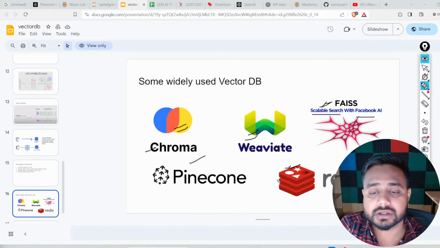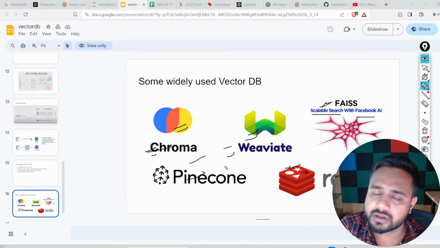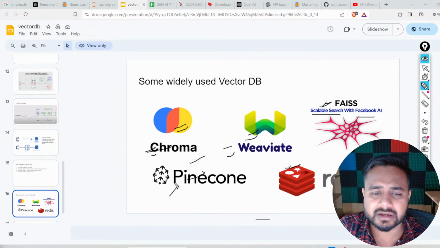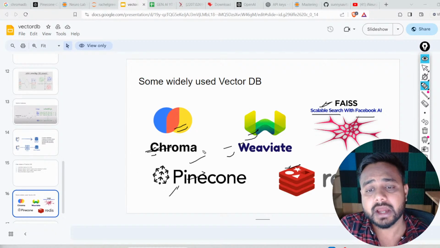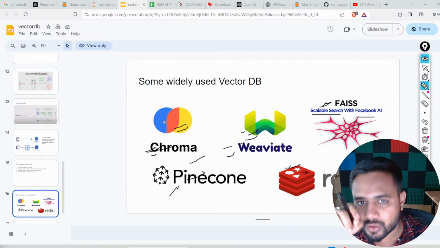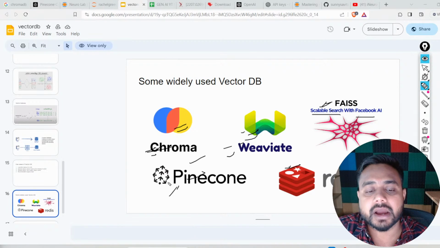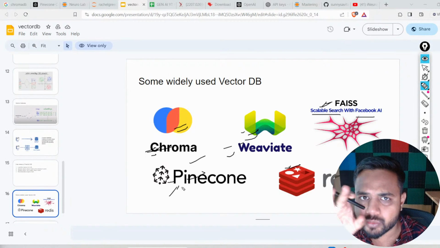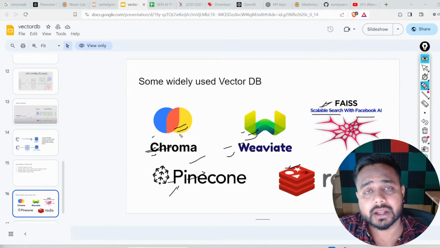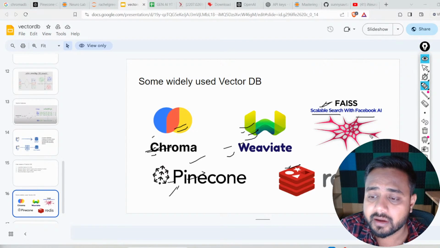Now we are going to use Pinecone and ChromaDB, and I will show you Weaviate also, but not in today's session. Later on, after Chroma and Pinecone. In today's class, first I will start with Pinecone because it is a little simpler compared to ChromaDB and Weaviate. ChromaDB and Weaviate are a little harder to configure, not tough actually, but compared to Pinecone a little harder. So first we'll start with Pinecone itself, and there we'll try to build our small QA system, okay? And later on we'll talk about ChromaDB and Weaviate.